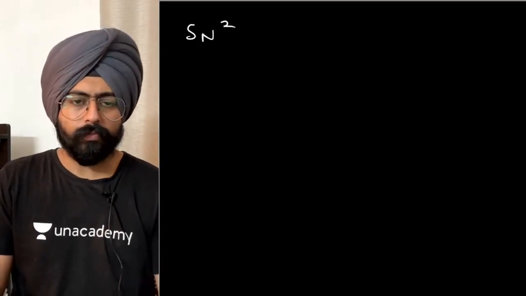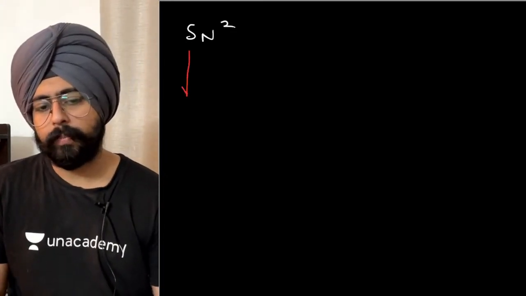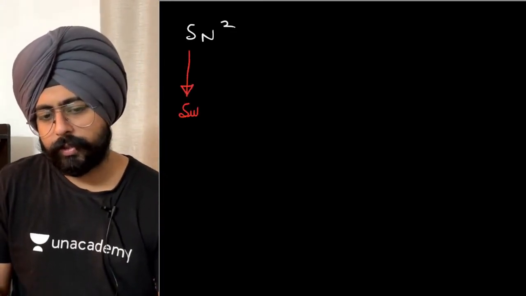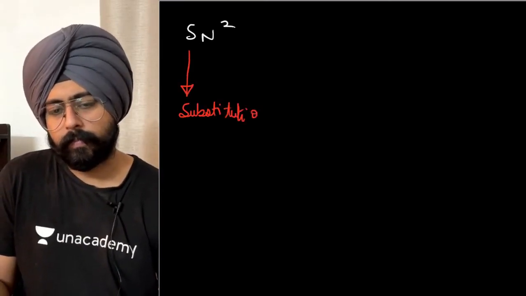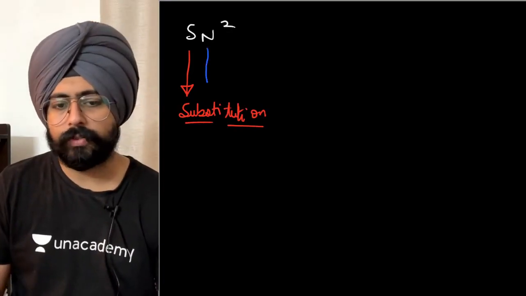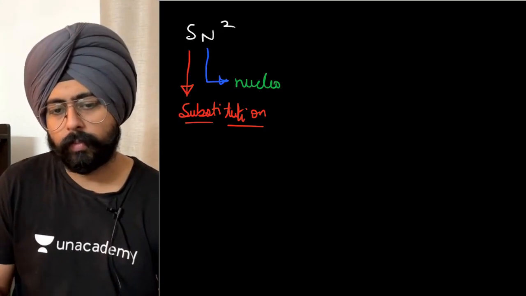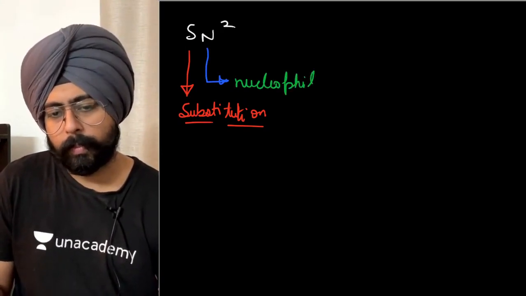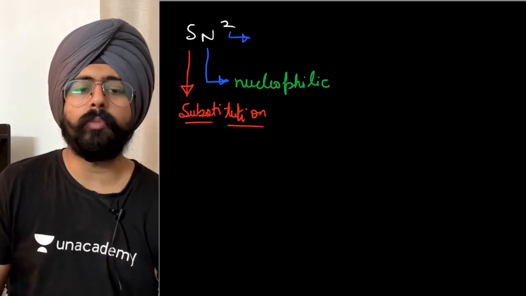So now jumping on to SN2. First of all, let's try to understand what's the meaning of the symbol SN2. S stands for substitution. Okay. S stands for substitution. N stands for nucleophilic. Okay. And 2 stands for bimolecular.